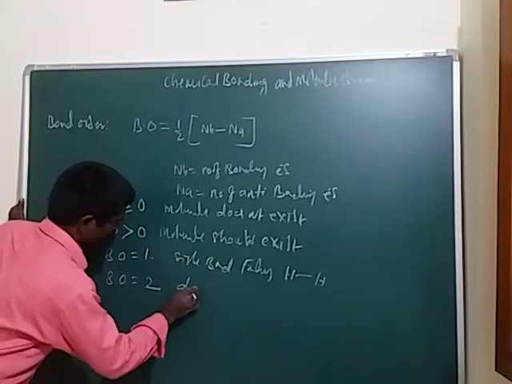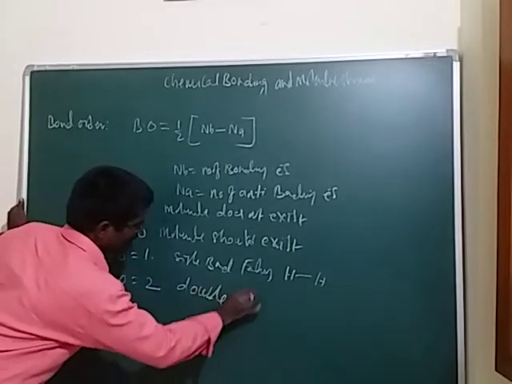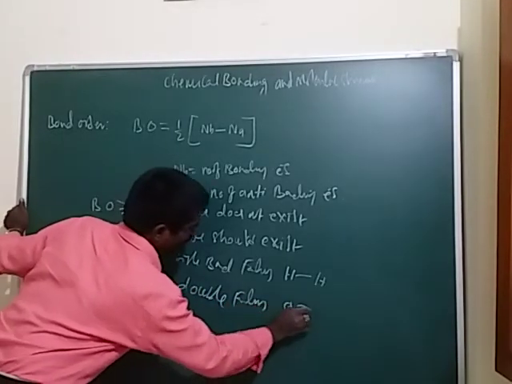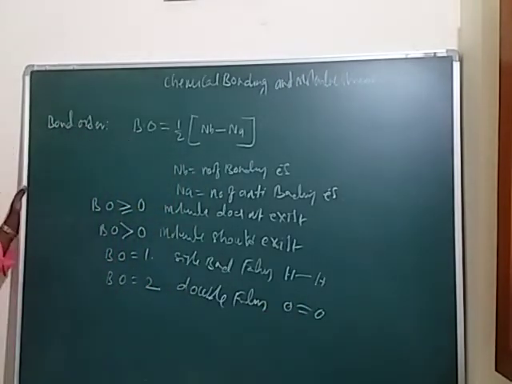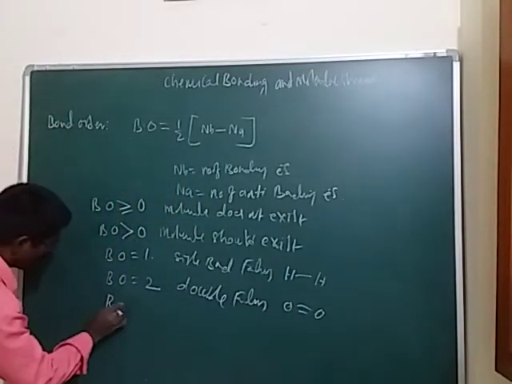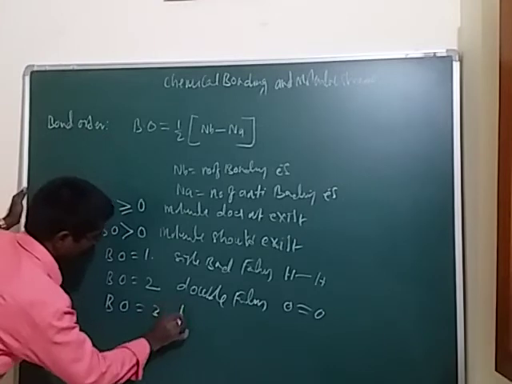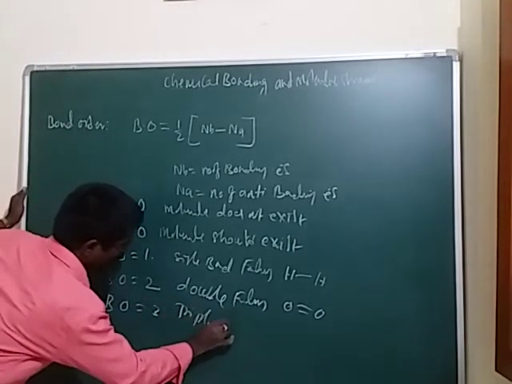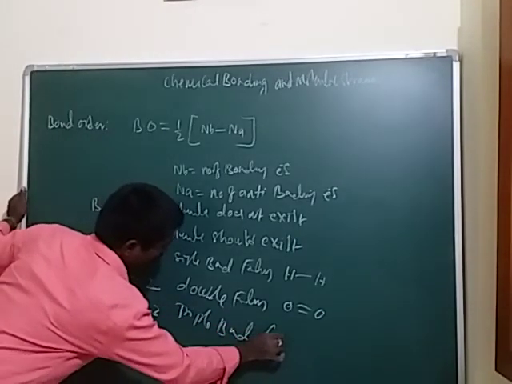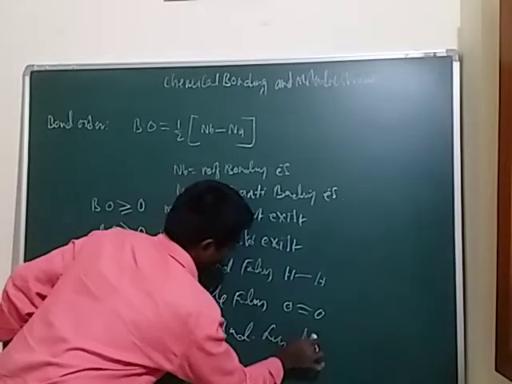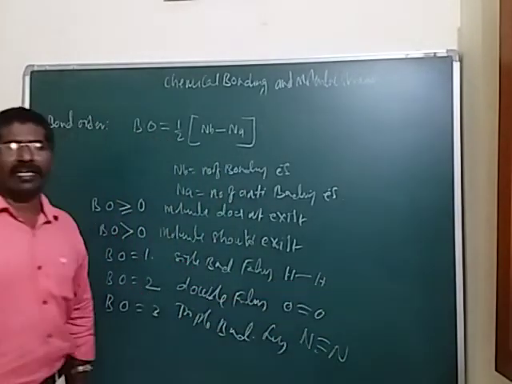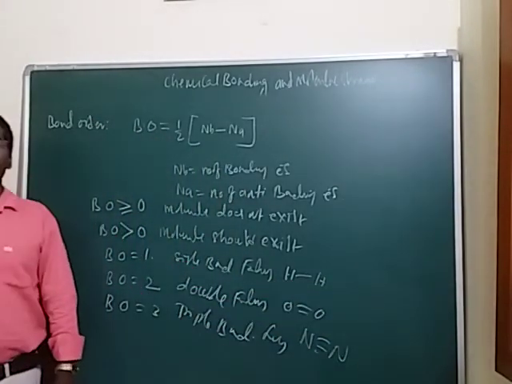Now that is the double bond formation that takes place, which means oxygen double bond oxygen. And here bond order equal to 3 means the triple bond formation. Okay students, the triple bond formation, that is nitrogen triple bond nitrogen.